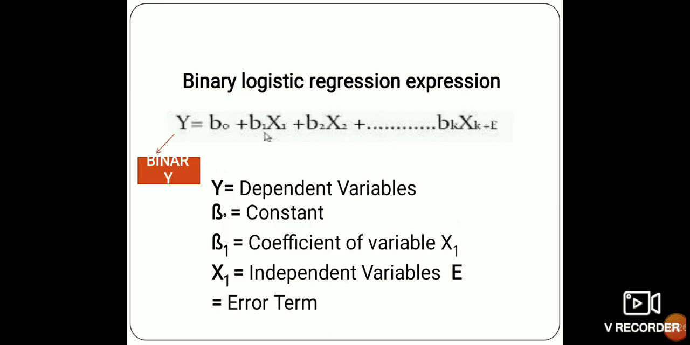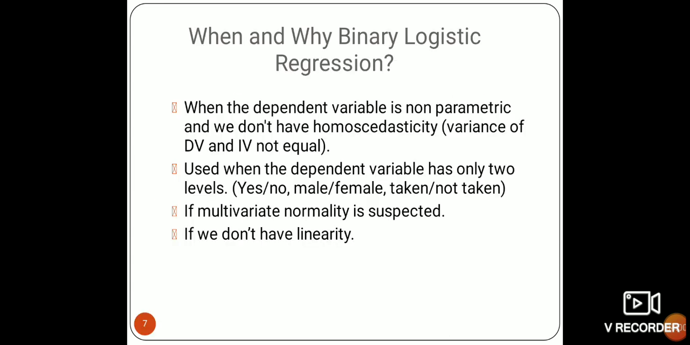This is the expression of binary logistic regression. Here y is the binary dependent variable and the expression is y equals b0 plus b1 x1 plus b2 x2 up to bk xk plus e. E is the extra term. If we compare this to the linear regression expression, here e is the error term. Y is the dependent variable, beta 0 is the constant, beta 1 is the coefficient of variable x1, beta 2 is the coefficient of variable x2, and x1, x2 are independent variables.